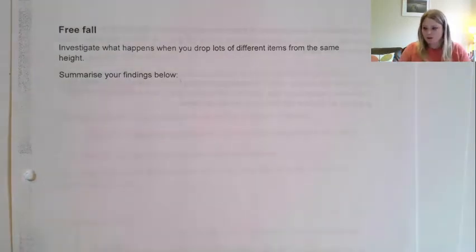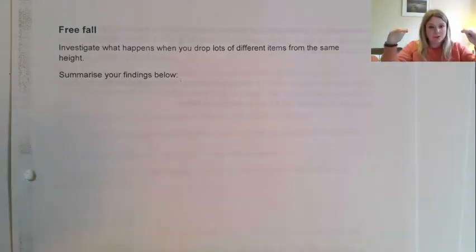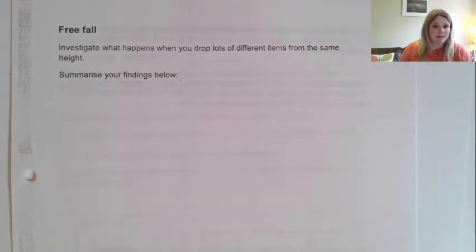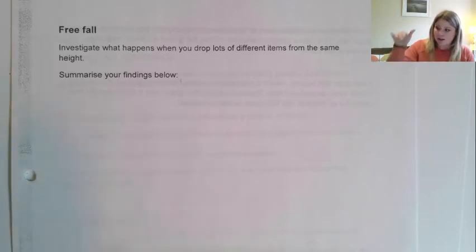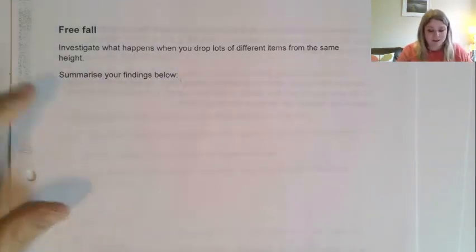If you think back to those equations of motion, they both have the same starting velocity, they both have the same acceleration of 10, they're both falling the same distance, so the time taken to reach the floor is going to be the same. If we were to use s equals ut plus a half at squared, or v equals u plus at, they're both going to hit the ground at the same time, because nowhere in those equations of motion does the mass or the weight come into it. So what we find is that weight has absolutely no impact on how fast something accelerates down towards the ground.